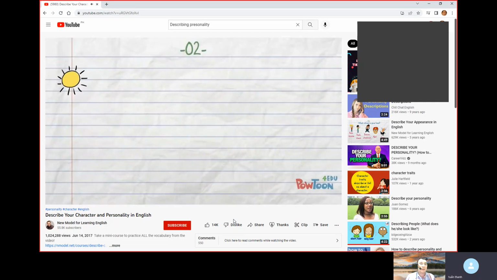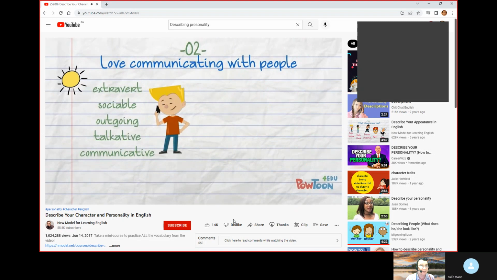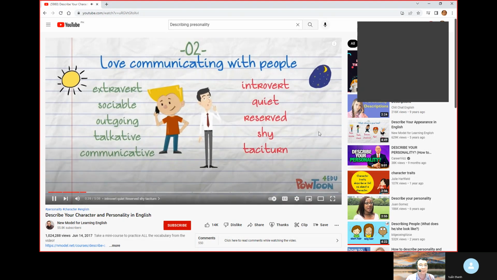If you love communicating with other people, you are an extrovert, which means you're sociable and outgoing. People who like talking are talkative and communicative. If you don't like communication, you are an introvert, which means you're quiet, reserved, shy, or taciturn.